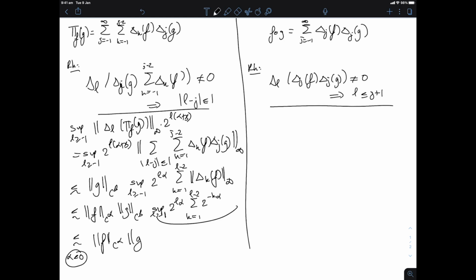So that's the way you handle the paraproduct term, and it's quite easy because the sum in j collapses to just a sum of a couple of terms. Okay, so let's do the resonant term now.